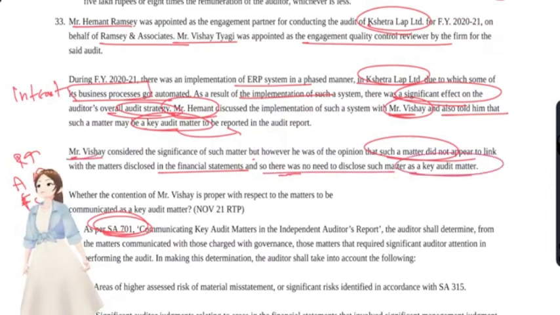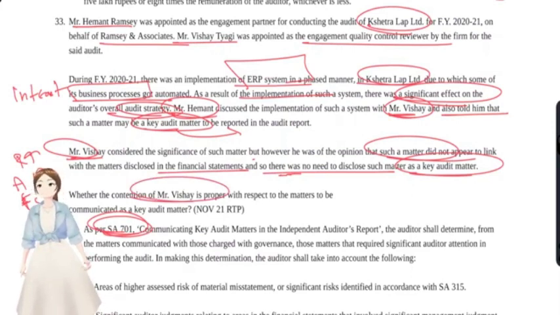He concluded that this ERP system is not a key audit matter. We need to discuss whether the contention of Mr. V, the EQCR, is proper or not. No, it is not proper, because in an ERP system, internal controls also come under the scope of the auditor.